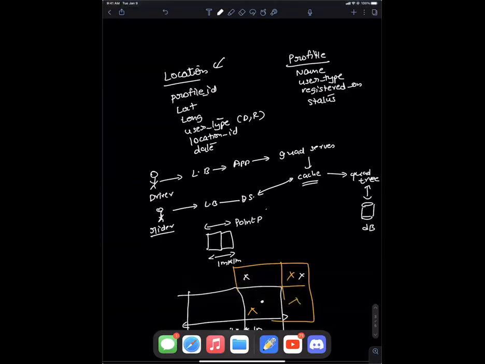For example, she drew this map. This is where the meat is, like how the quad server is managing and updating the locations. I also think the sharding based on the location ID is not correct. It should be based on the driver ID, because if you have San Francisco and you have the same location, you'll be hitting the same server a lot, and partitioning by location will make it very cumbersome.